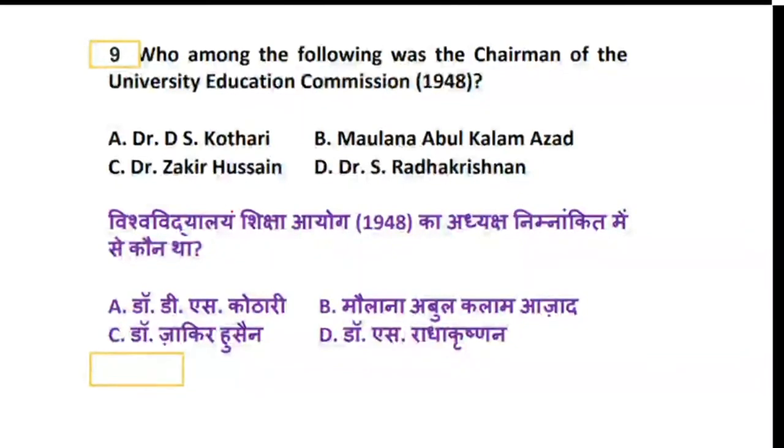Was it Maulana Abdul Kalam Azad? Was it Dr. Zakir Hussain, or was it Dr. Radhakrishnan? You are supposed to select the chairman of the University Education Commission. The names are listed below. You have to select the right one from the given options.